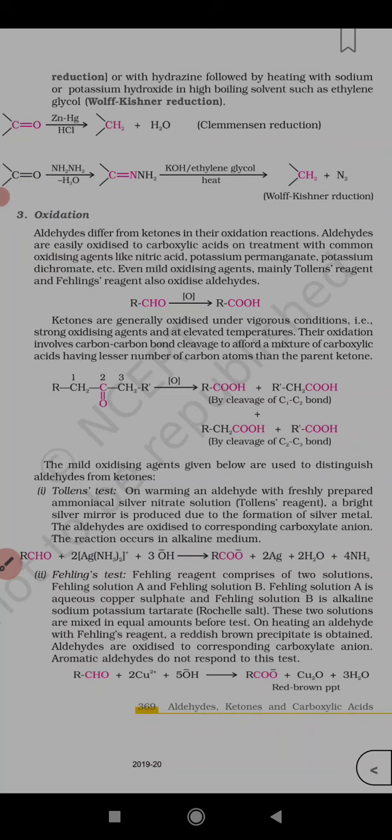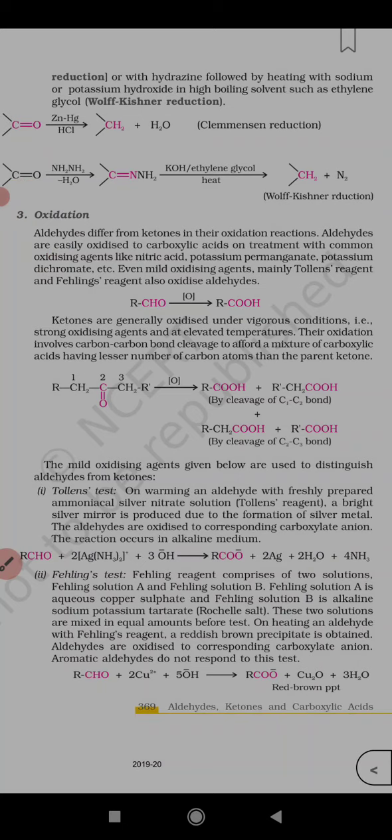So on heating an aldehyde with Fehling's reagent, a reddish brown precipitate is observed. Aldehydes are oxidized to the corresponding carboxylate anion, same as in Tollens' test, but here a red copper precipitate is formed. Aromatic aldehydes do not respond to this test.